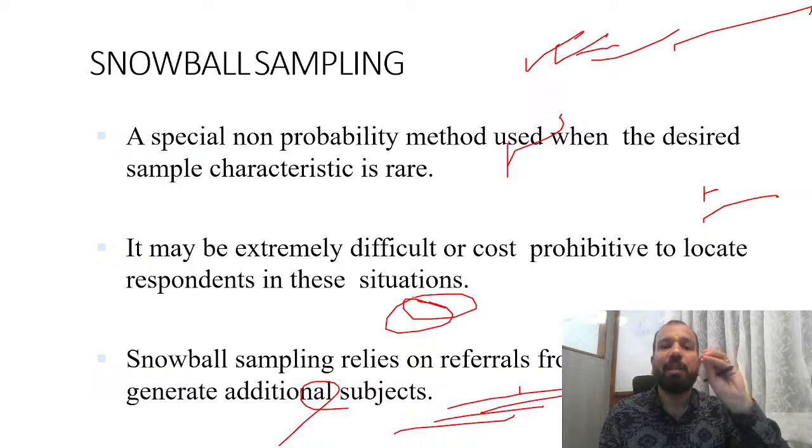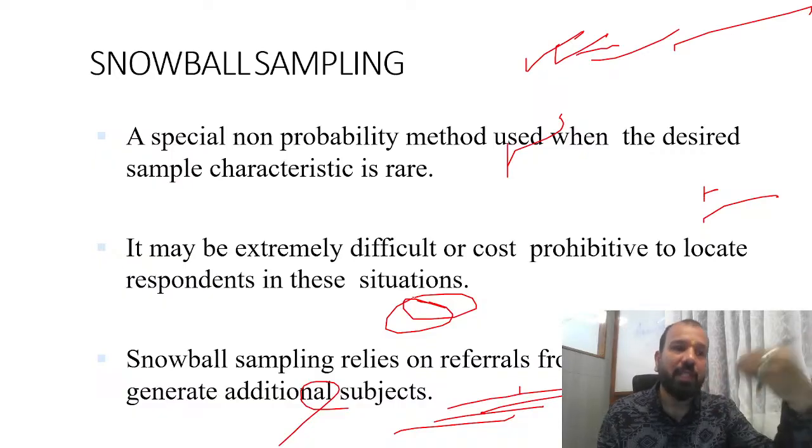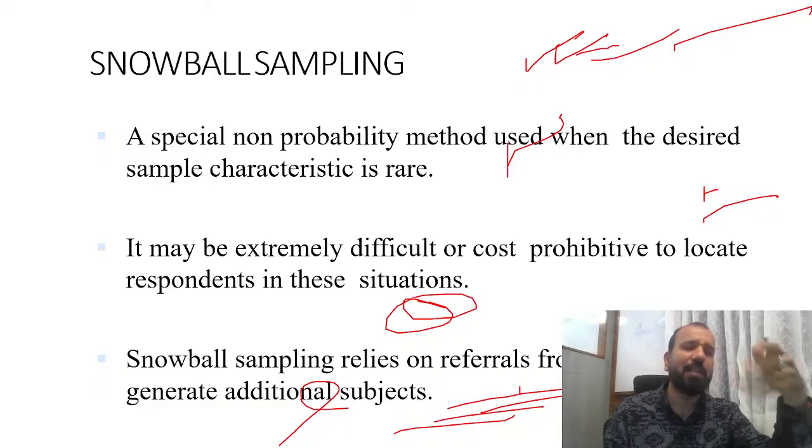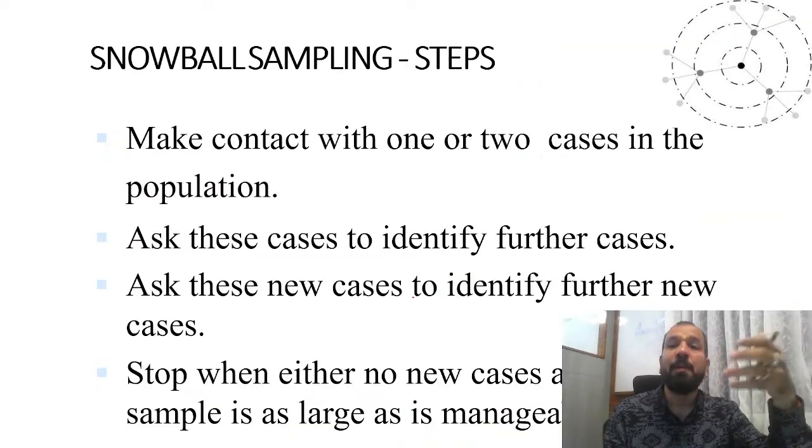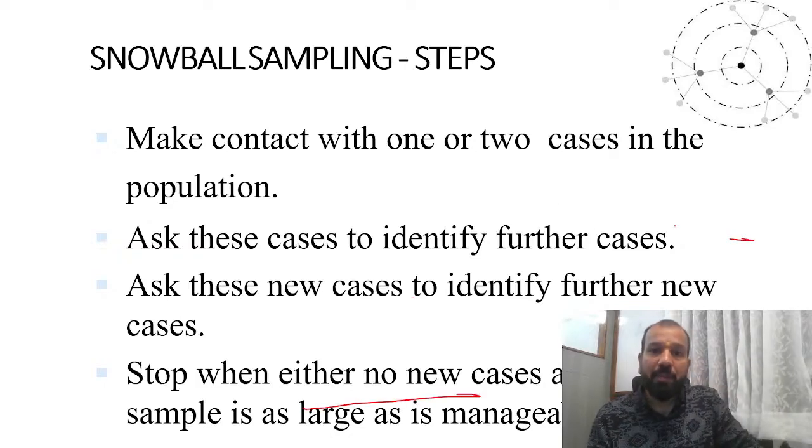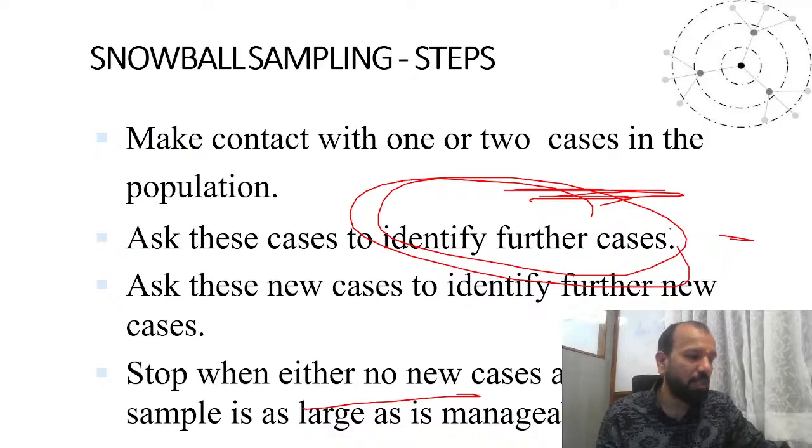You give the responsibility on behalf of the researcher to those 10 people: please try to collect the data on my behalf. Then those 10 people take data from another 10 people, and those collect data from another 10 people. This is called snowball sampling. So make contact with one or two cases in the population and ask these cases to identify further cases. Two people tell five people, then 10 people, and they are again collecting the data on behalf of you. Got it?